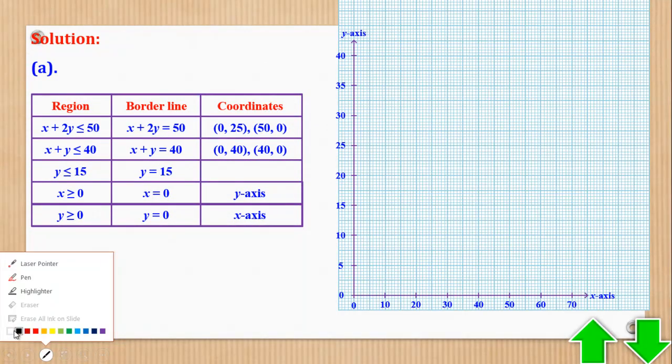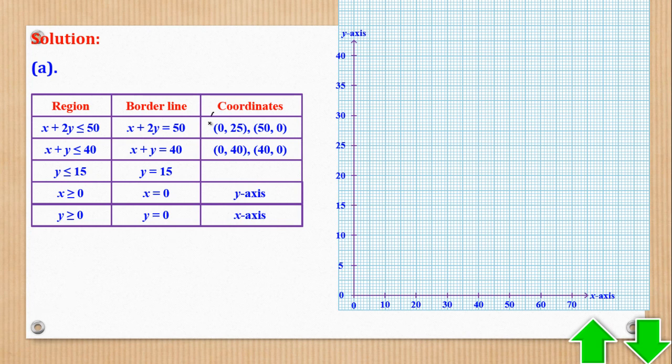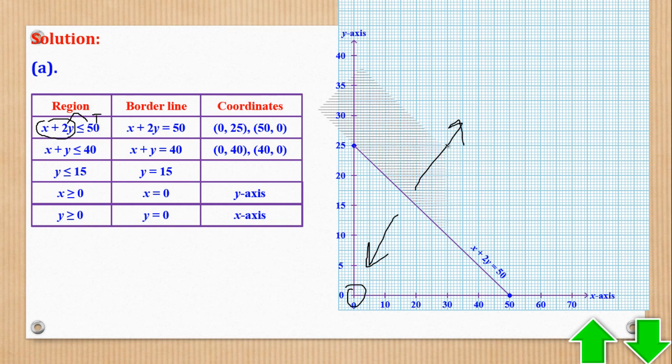Okay, so now it's time to plot. Plotting, let's begin with this one: (0, 25) and (50, 0). Then you draw a straight line through the points. Then you label the line. Then you also need to shade. So the inequality, how do you get it? Choose a point here, (0, 0). When I put (0, 0), the whole of this will be 0. So 0 is less than or equal to 50. Is it true? It is true, meaning where I got this point is the wanted region, and the unwanted is this opposite side. So that's what we shall shade.